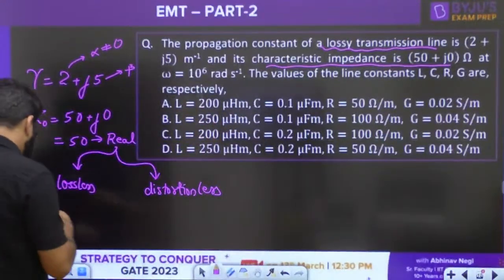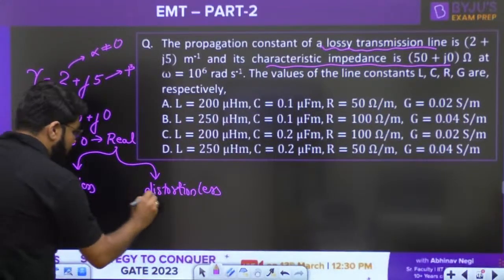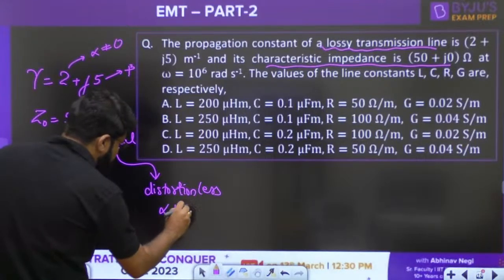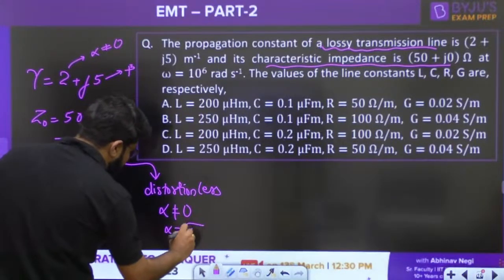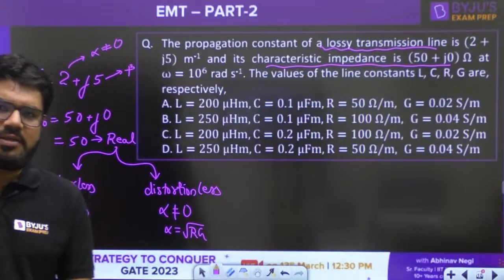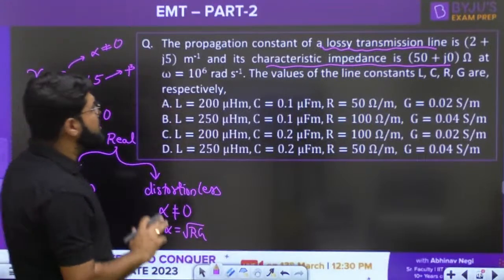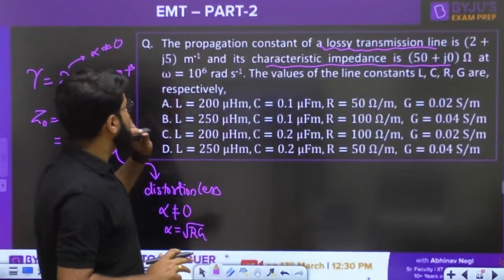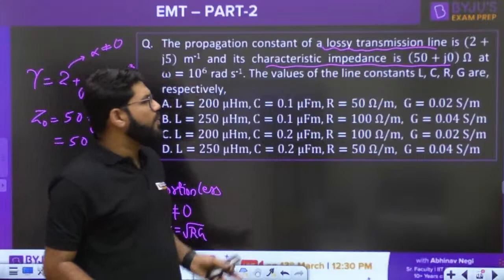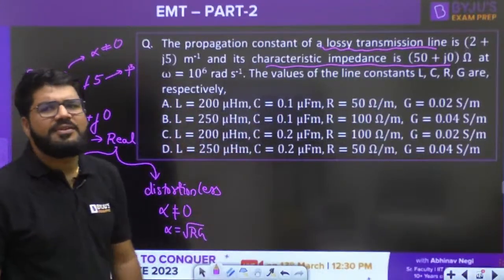Now, if the line is lossless, alpha should be 0. If the line is distortionless, alpha does not equal 0. Alpha is given by the formula square root of RG. So definitely alpha is not equal to 0. It is a distortionless line whose alpha and beta are given to me, and the operating frequency omega is given. We have to find the values of R, L, G and C, all four.